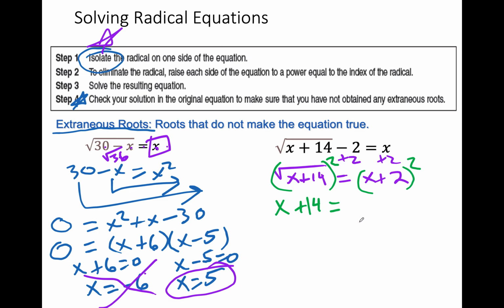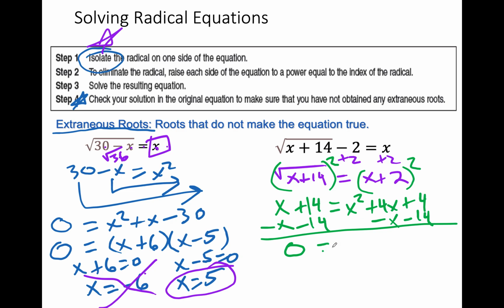Got to remember how to square a binomial. If you're not comfortable squaring it the fast way, then x plus 2 times x plus 2, that's fine. X squared, multiply them together and double it, and square the second term. I would minus the x over, and I would minus the 14 over, and now I get 0 equals x squared plus 3x minus 10.